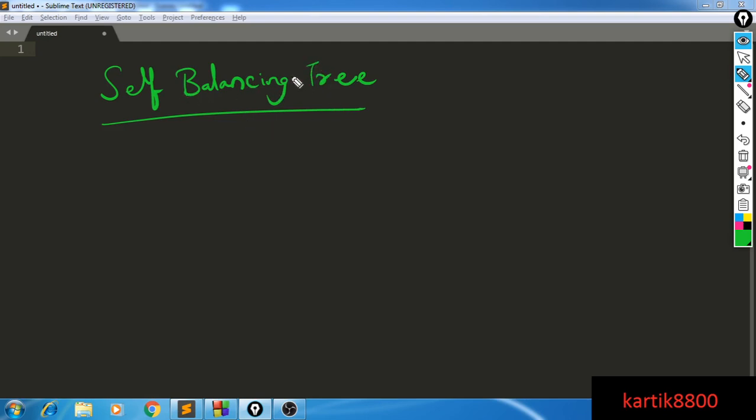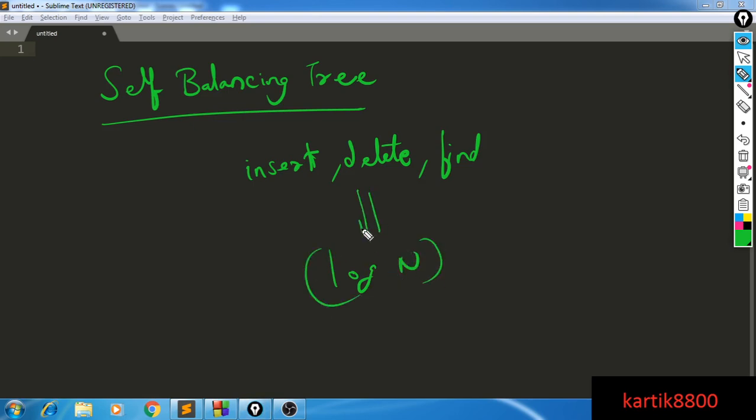This is a self-balancing BST. In these kinds of structures, your insert, delete, and find are all as costly as the height of the tree. And in a self-balancing binary search tree, the height of the tree is big O of log n, of the order of log of the number of nodes in the tree. So all these operations will be log n. This is a much better improvement over your vector approach, but still not the best.